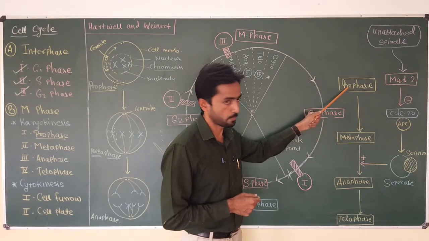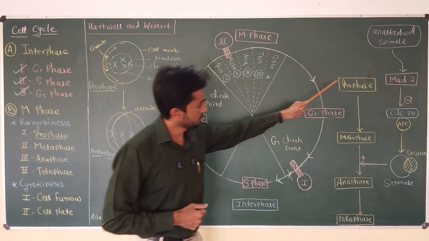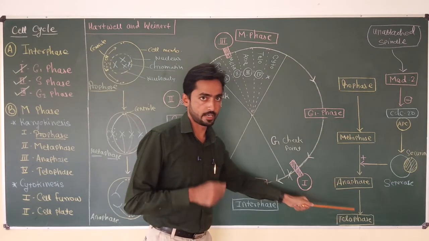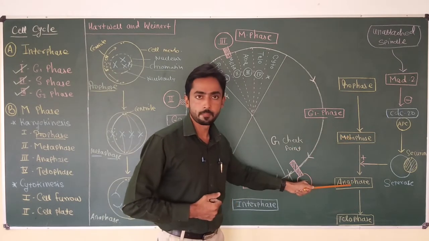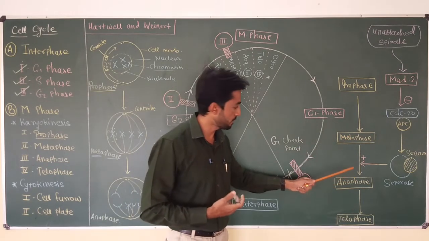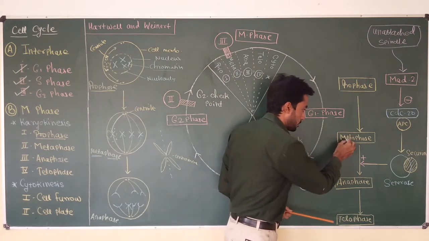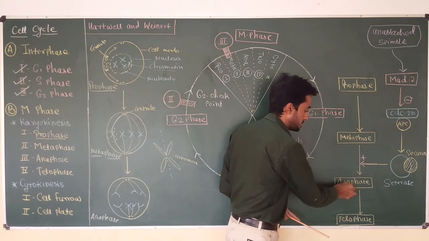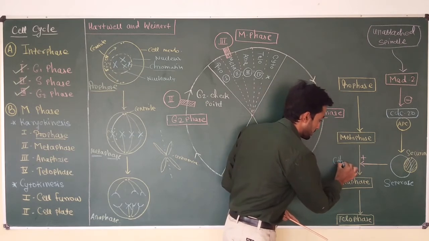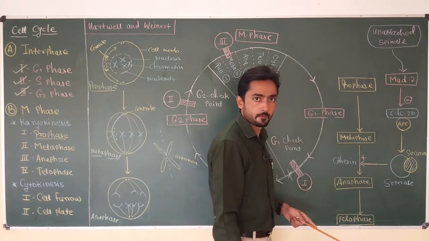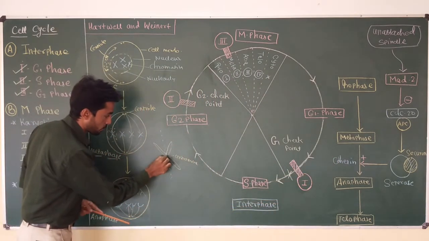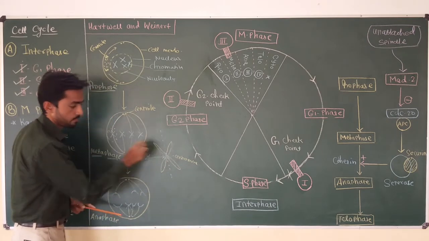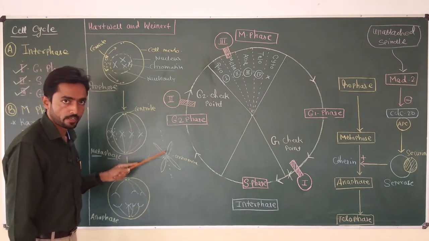Okay, for example, this is prophase, then metaphase, anaphase and telophase, and checkpoint number 3 is going to block transition of the cell from metaphase to anaphase. How exactly is this going to happen? Now for transition of the cell from metaphase to anaphase, cohesin protein is required. This is the protein which holds sister chromatids together. This protein is present somewhere here, and it holds sister chromatids together.